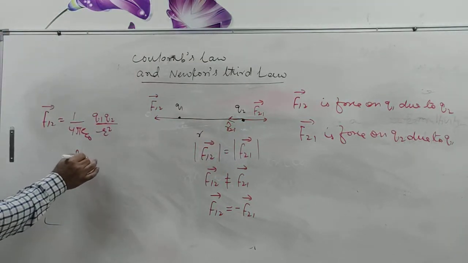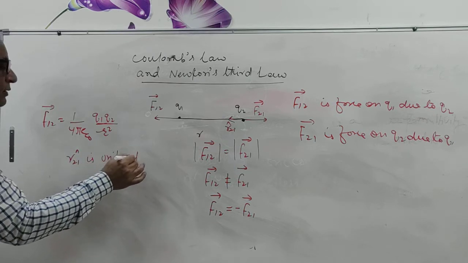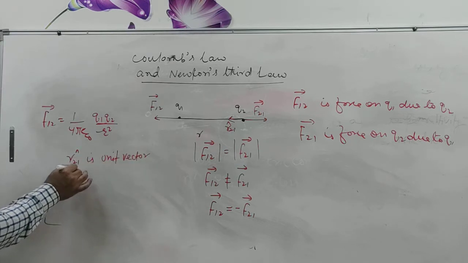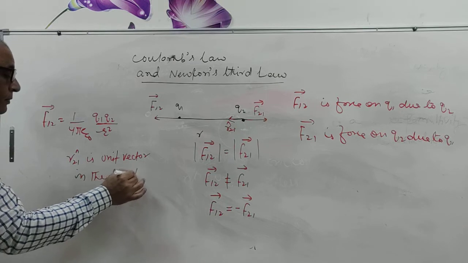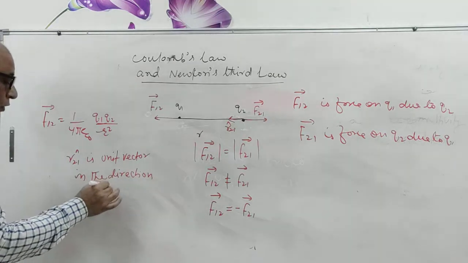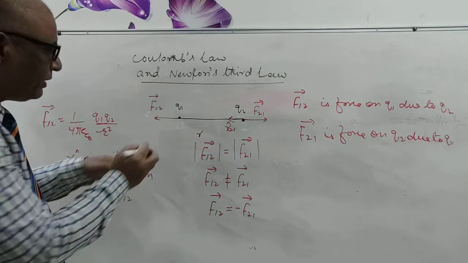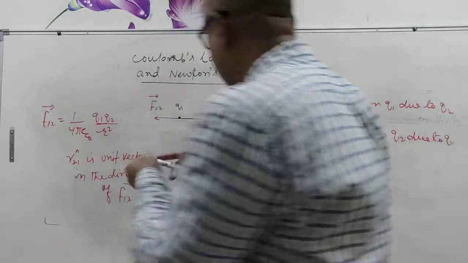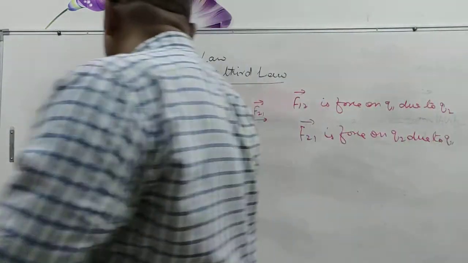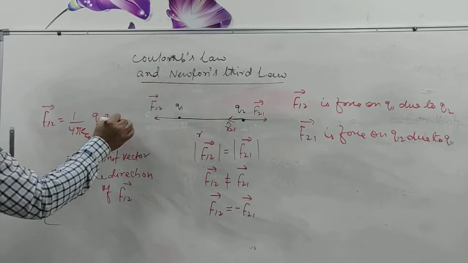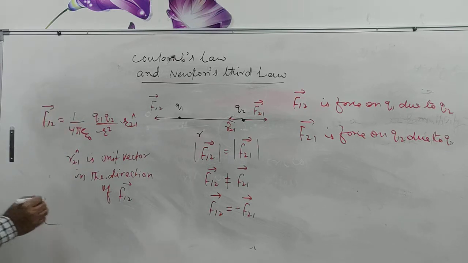R21 cap is a unit vector in the direction of F12 vector. Just try to understand. This is the direction of F12 and this is the direction of the R21 cap. So here multiply by R21 cap.